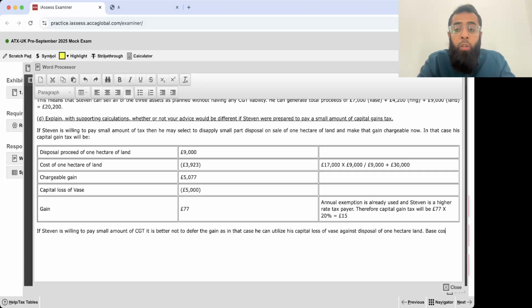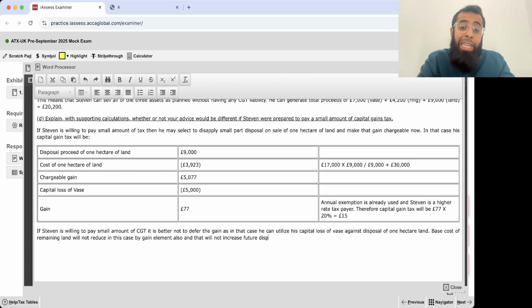Base cost of remaining land will not reduce in this case by the gain element also, and that will not increase future disposal gain.